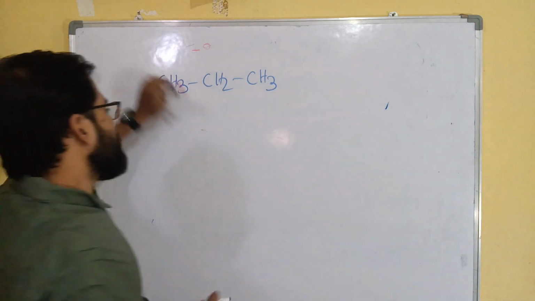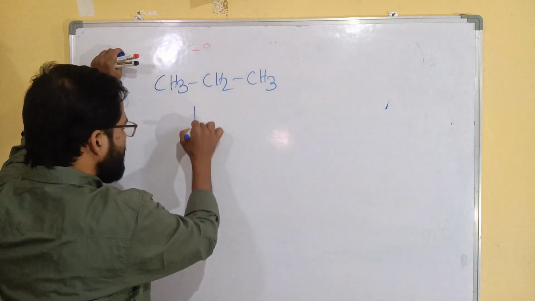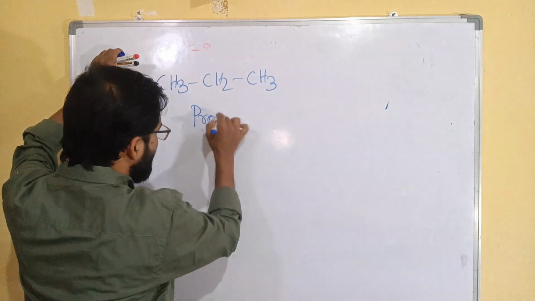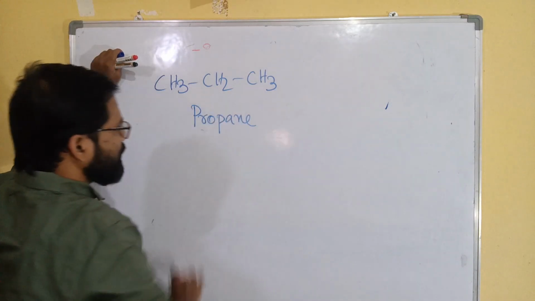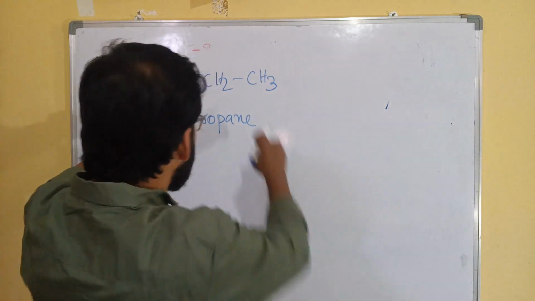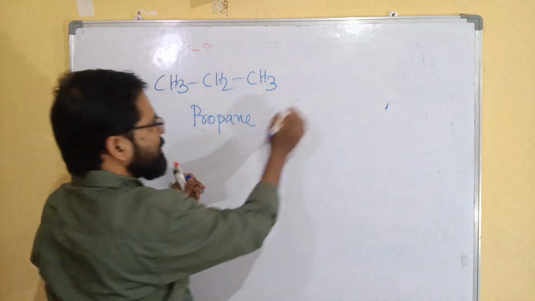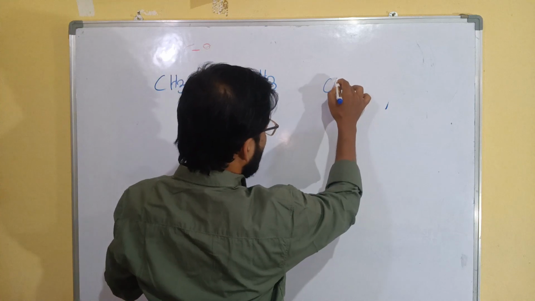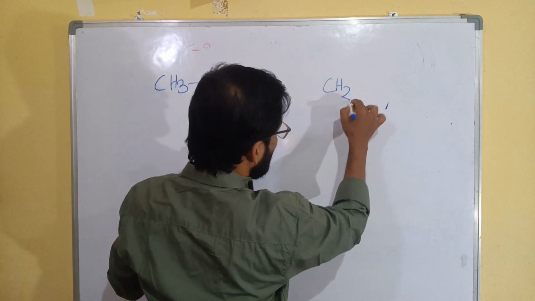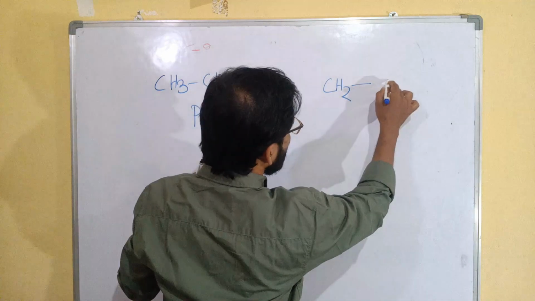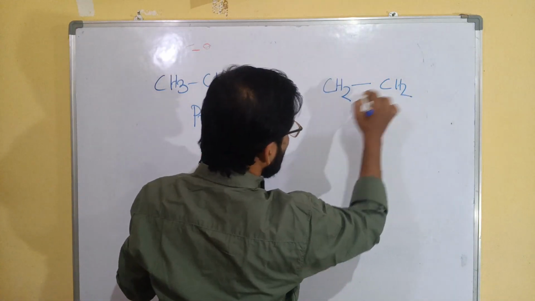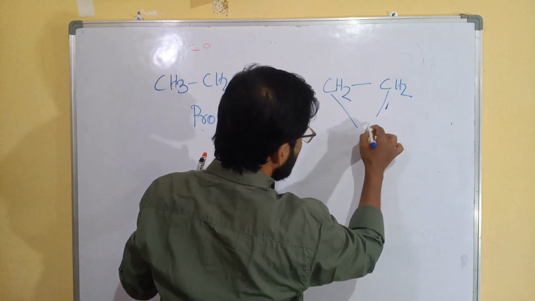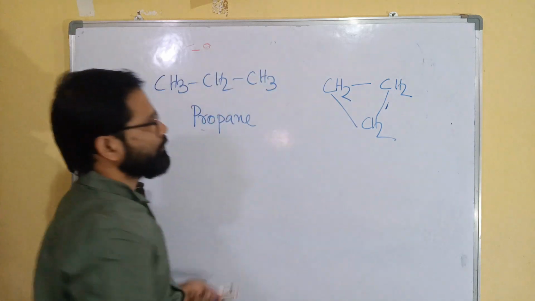So what is the name? That name is propane. If I connect these two terminals like this, here CH2, CH2, like this, CH2.